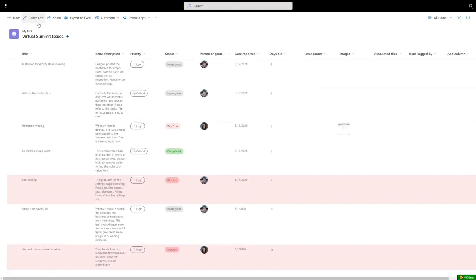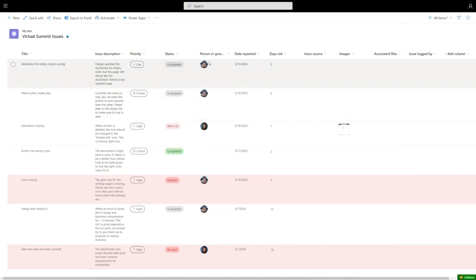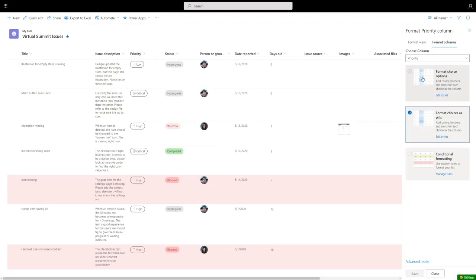So the first thing I'm going to do is talk a little bit about this cool pill formatting that you see. You see that priority and status rendering inside of these cool looking rounded rectangles. I just want to show you there's no magic here. This is something that you can do in any list, not just those created from a template. If you really dig this formatting, you can apply this to any list that you have today. And in order to do that, I pull open the column menu and I go to format this column. And you can see here that format choices pills is one of the options that I have in my conditional formatter. So I can click edit.